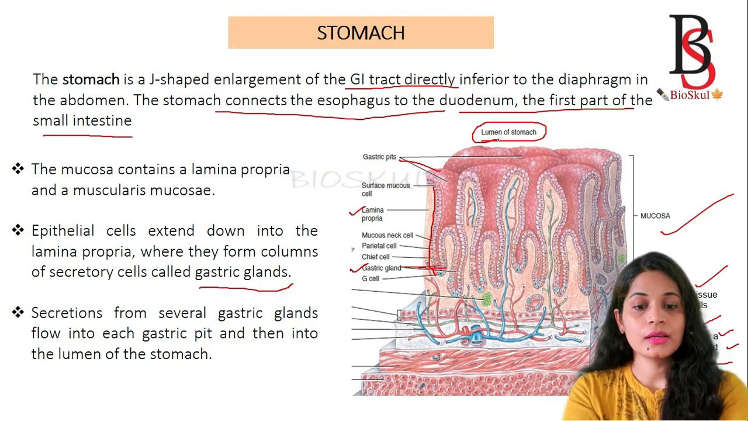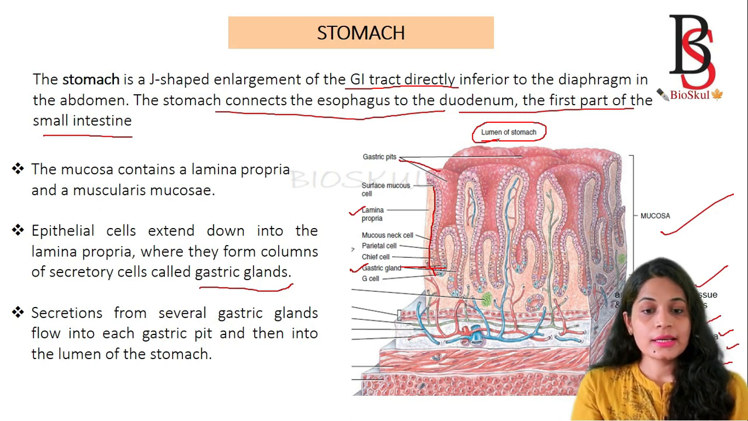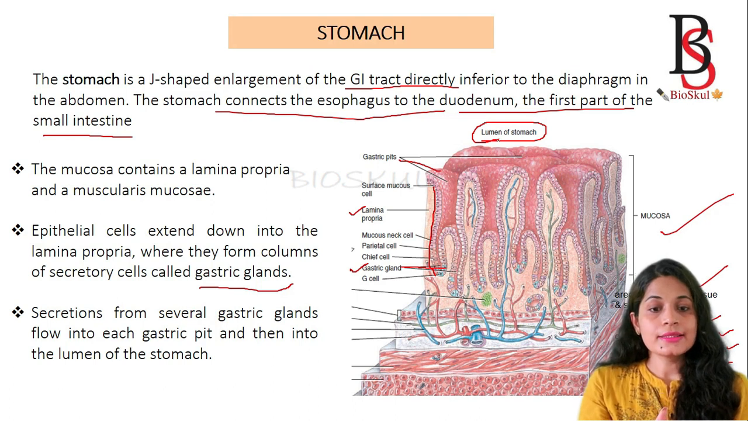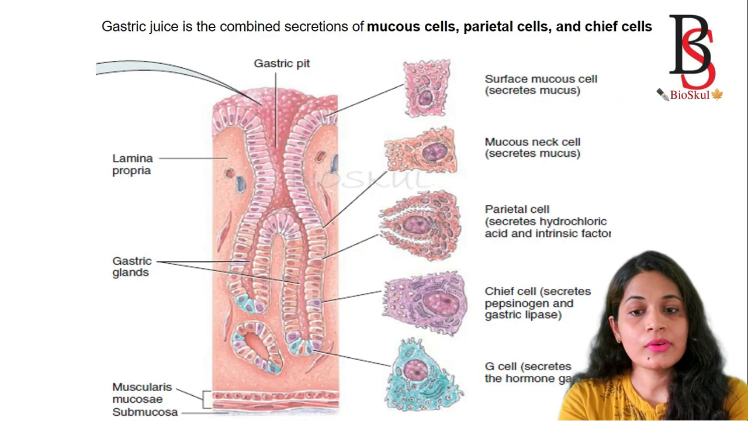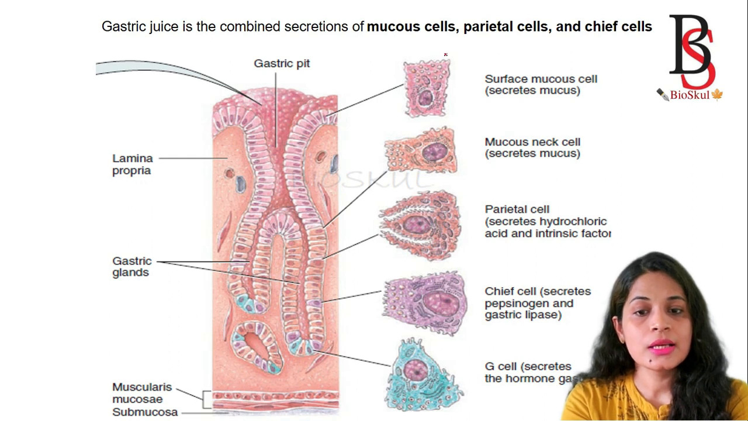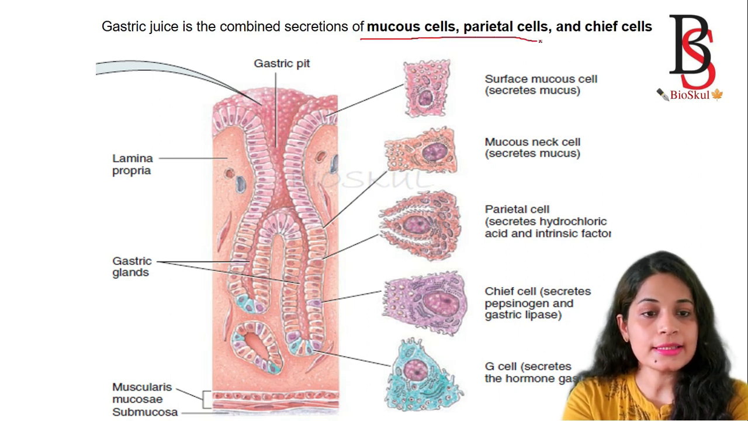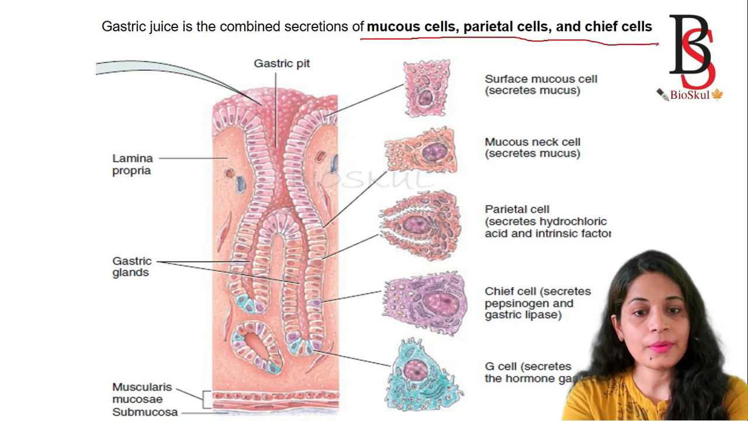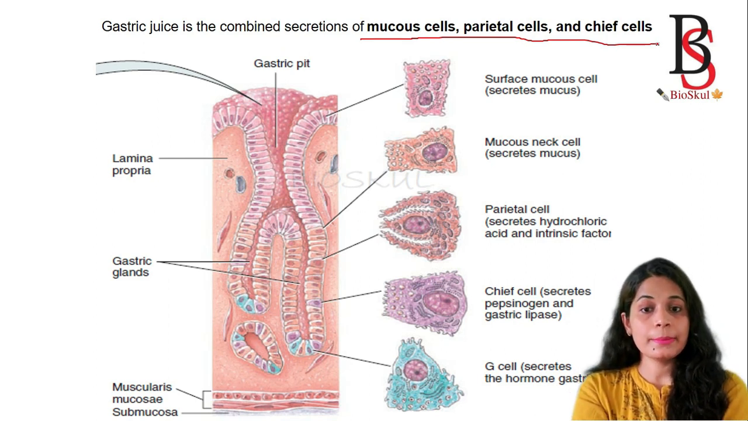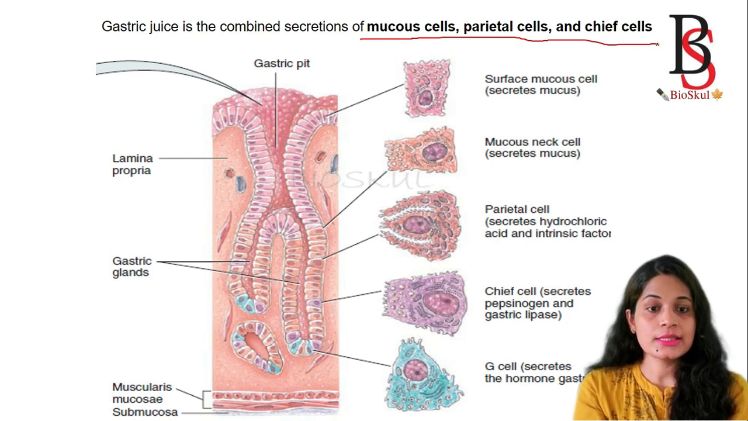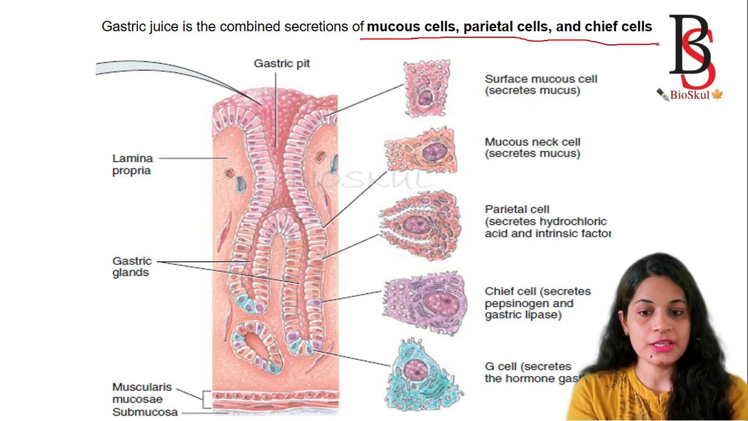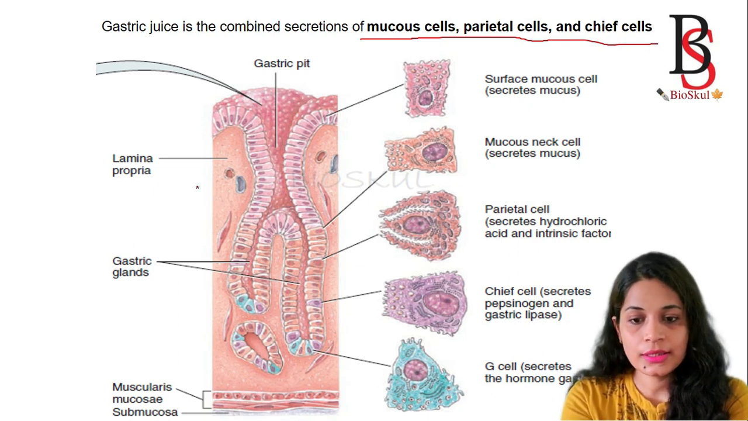So the mucosal layer synthesizes the gastric juices. What are the gastric juices? Gastric juice, which is secreted by the gastric glands, is the combined secretion of not only the mucosal cells but also the parietal cells and the chief cells. So here in the diagram you see this is the lamina propria.